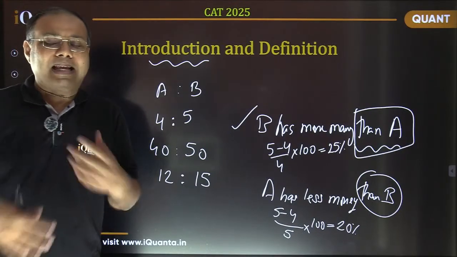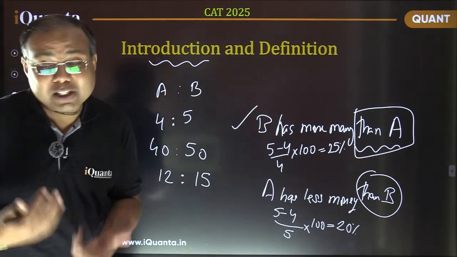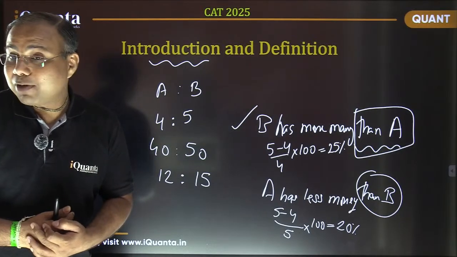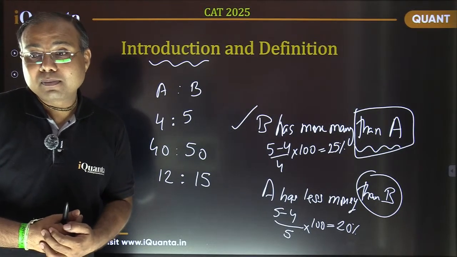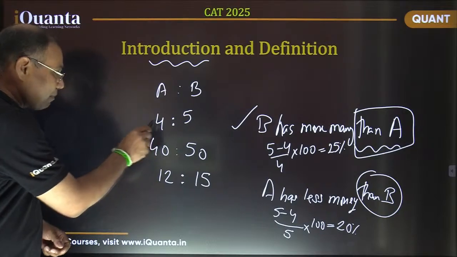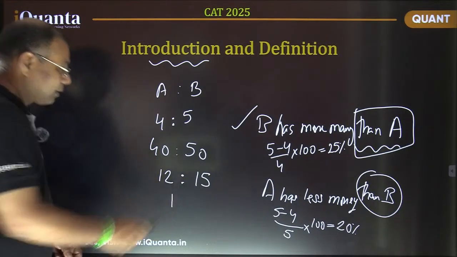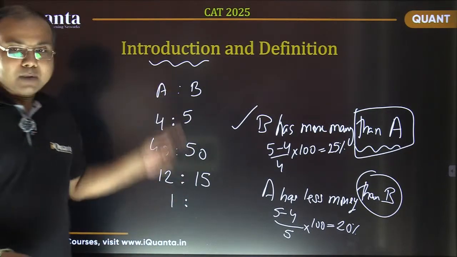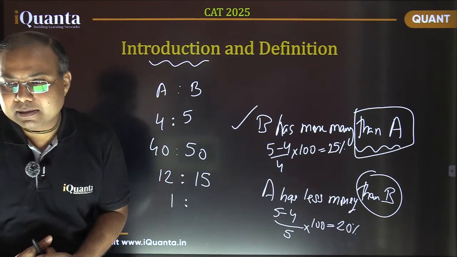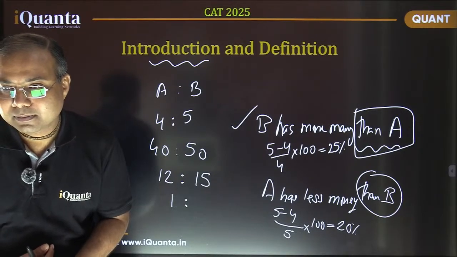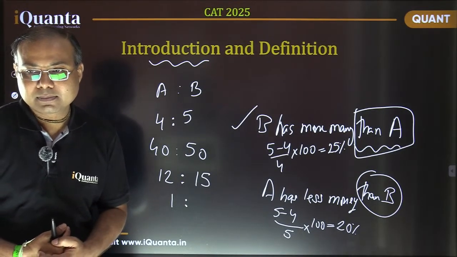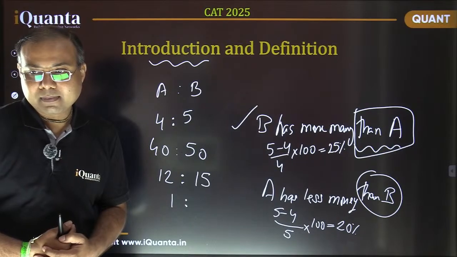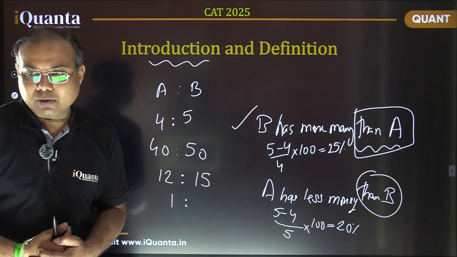Okay, can we do this operation in division also? Yes, why not? Let's check. In place of 4, if I write it as 1, can you tell me what will be the corresponding value for B? Good.